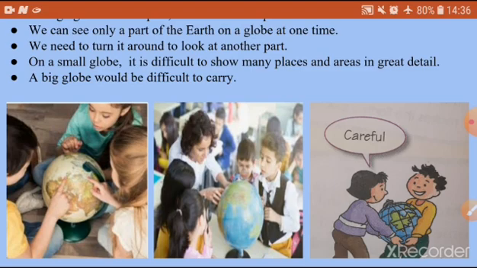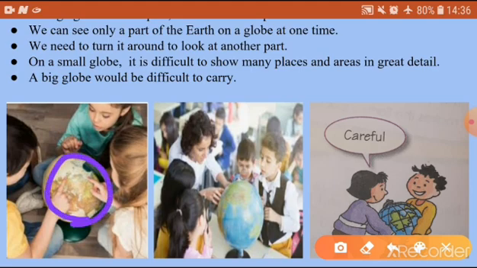So we can see only a part of the earth on a globe at one time. So what is the main disadvantage here? We can see only a part of the earth, and we need to turn it around to look at another part. If you want to see, you have to turn it. Look at this picture here. See, these three children are seeing the places on the globe. If they want to see the other side, they have to turn it, they have to rotate it.